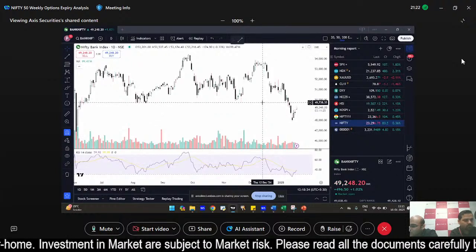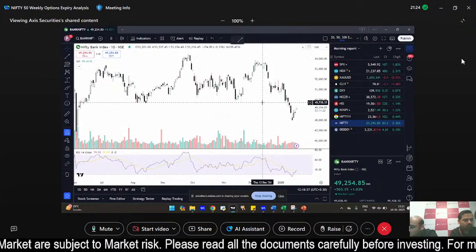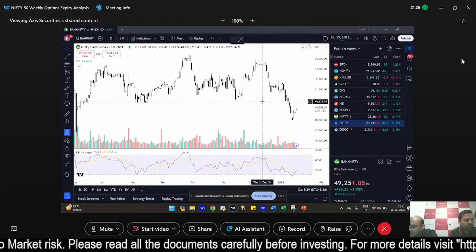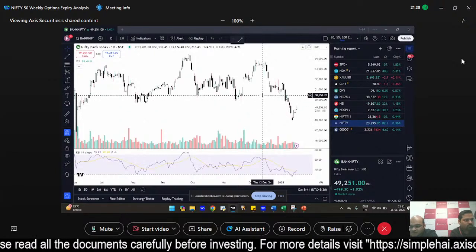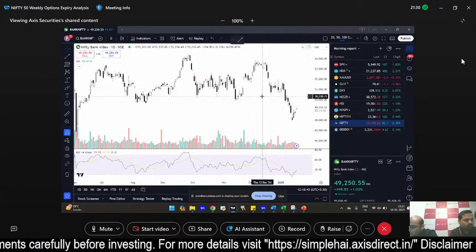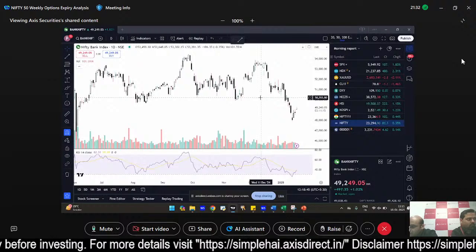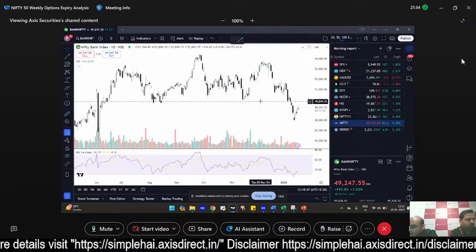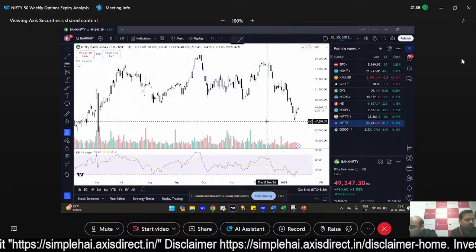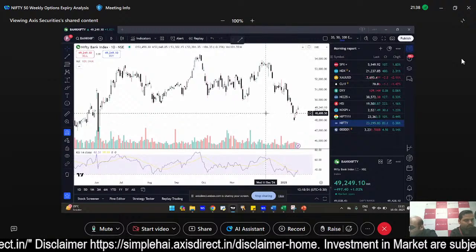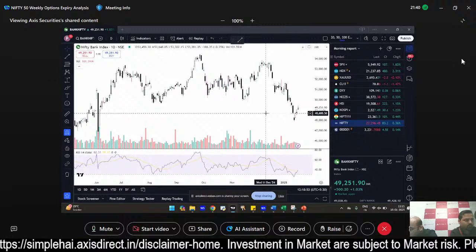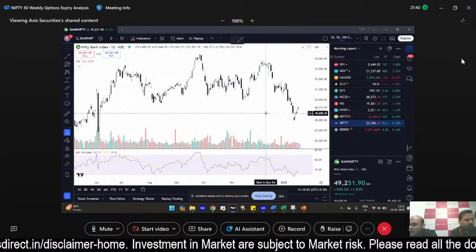बैंक निफ्टी का अगर ये bullish momentum continue होता है, we expect immediate hurdles to be somewhere around 49,800 to 50,000. 50,000 being a round figure, so 49,800 to 50,000 is where we might see the immediate resistance come in, and the immediate support for the index could be somewhere around 48,680.